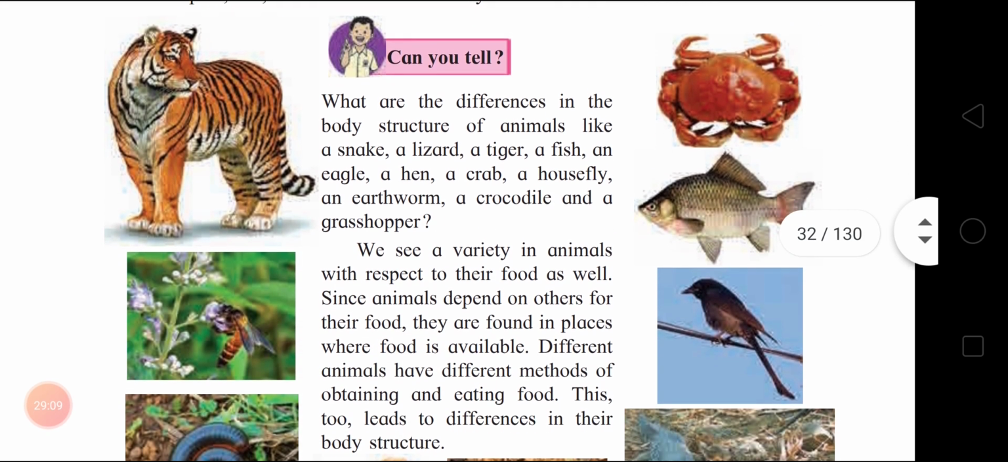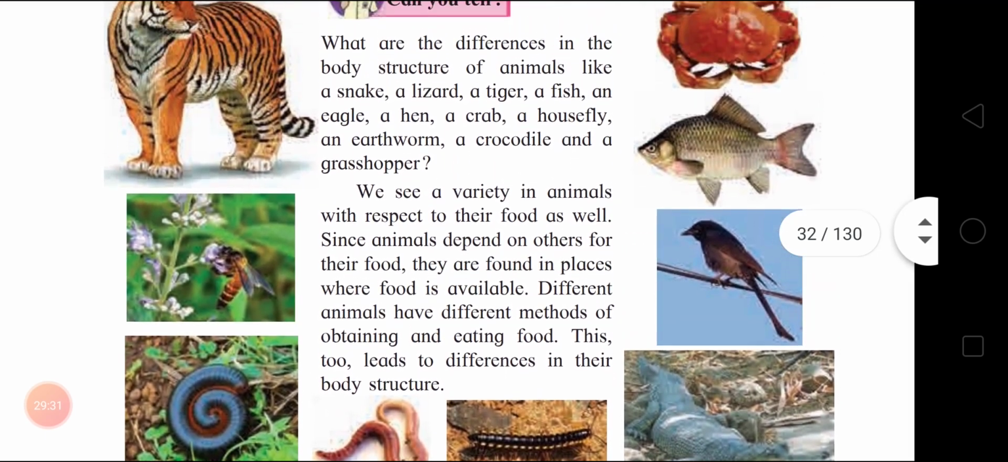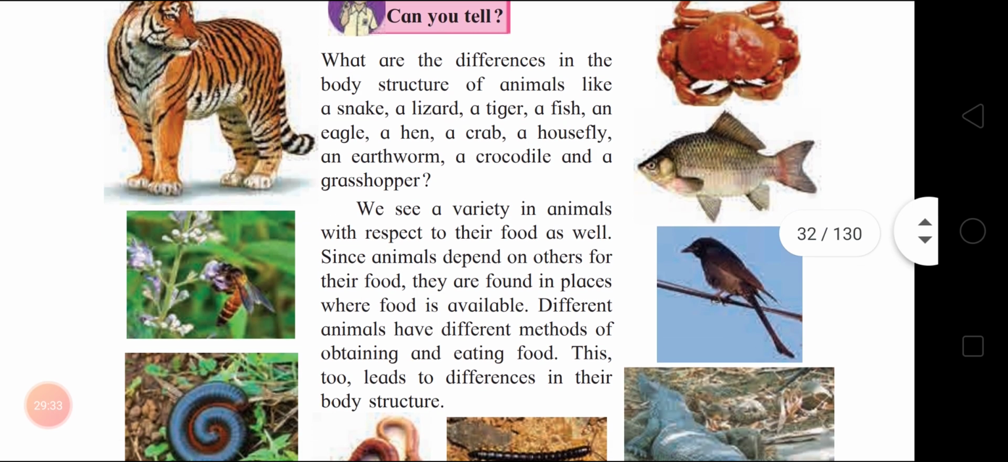Next, what are the differences in the body structure of animals like a snake, a lizard, a tiger, a fish, an eagle, a hen, a crab, a housefly, an earthworm, a crocodile and a grasshopper? See, what are the differences you can see?